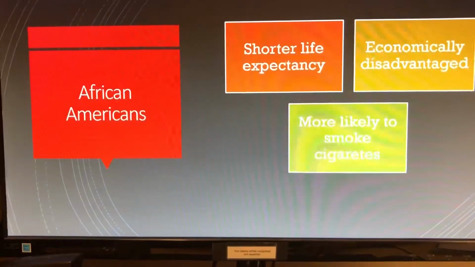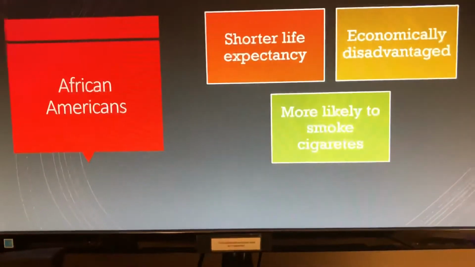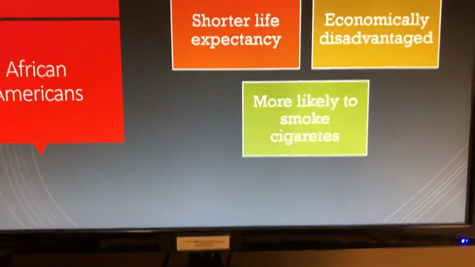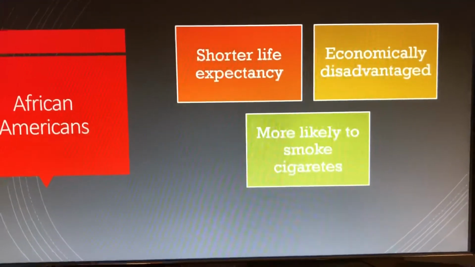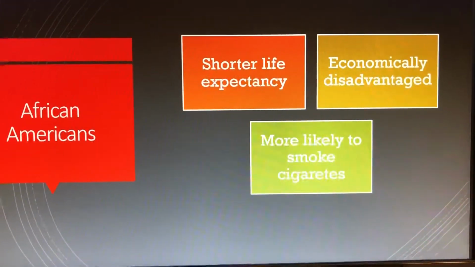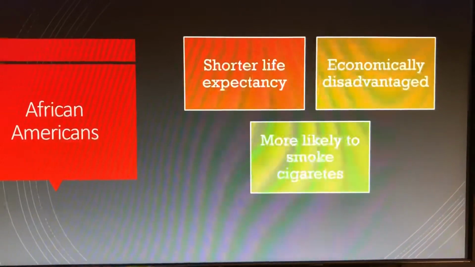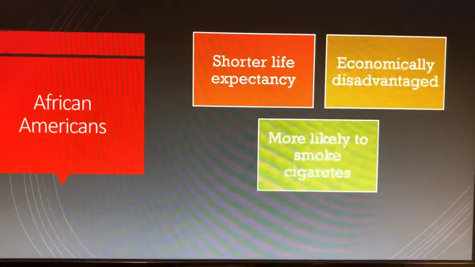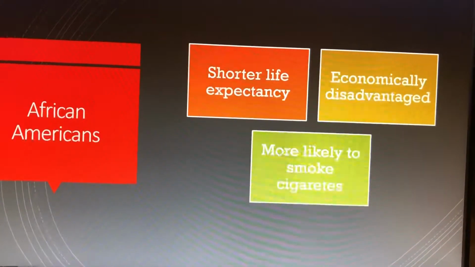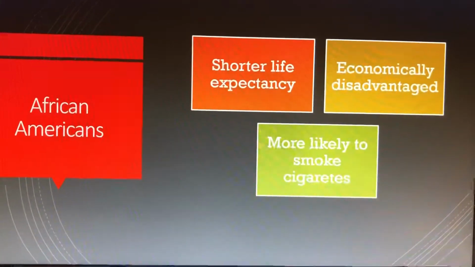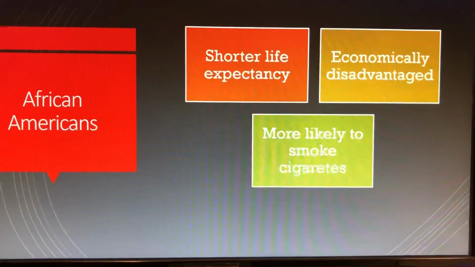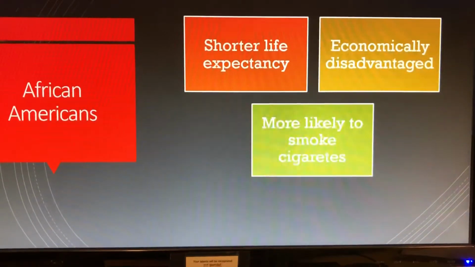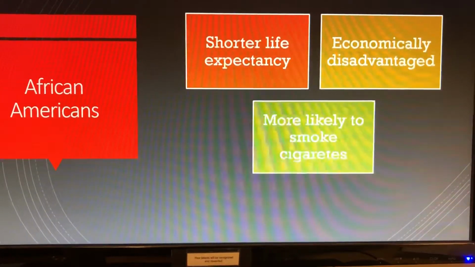African Americans have a shorter life expectancy. A lot of that has to do with poor eating. We have poor eating habits. We eat a lot of food that carries a lot of fat, that clogs up arteries. Not saying that all do, but this is research that has been found, that heart attacks and hypertension are more prominent in African Americans than any other group. We're also economically disadvantaged and more likely to smoke cigarettes.